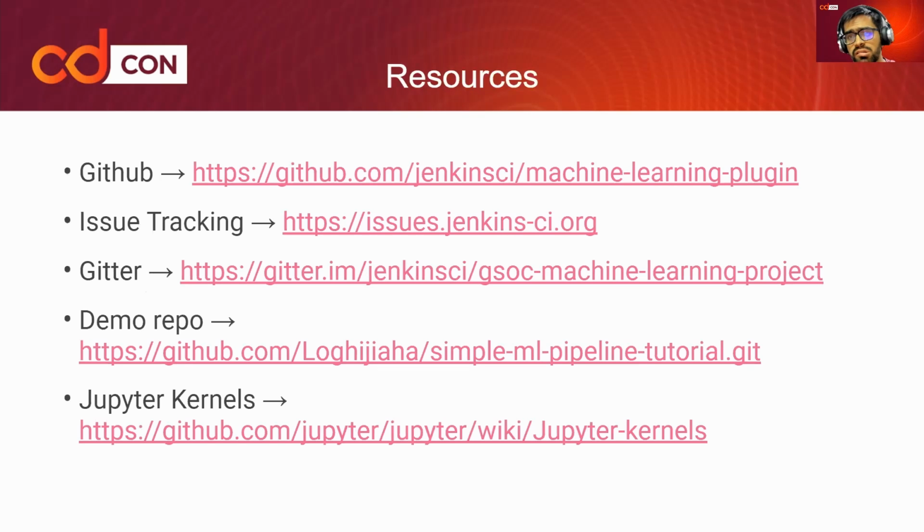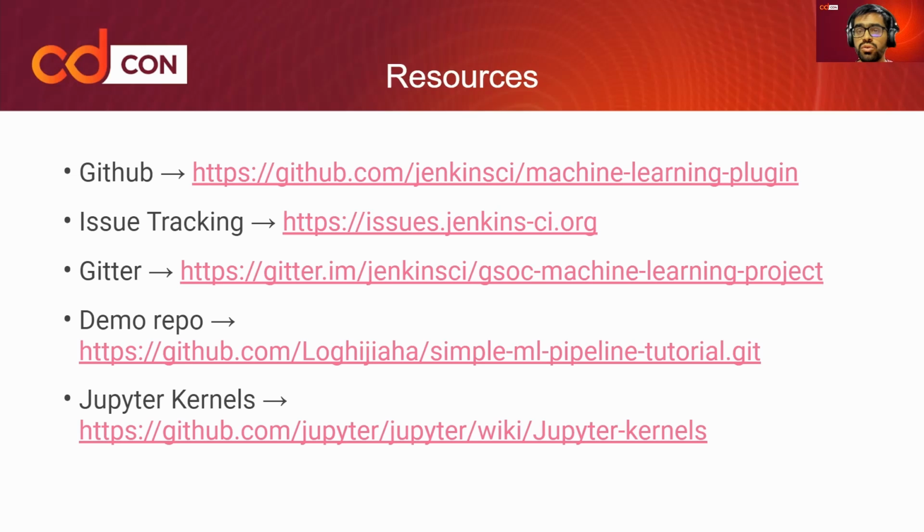And finally, you can also have a look at this amazing list of resources. If you want to look at the source code, you can go to github.com/jenkinsci and go to the machine learning plugin. If you want to look at the current list of issues, you can go to issues.jenkins.io. If you also want to join the Google Summer of Code machine learning project chat channel, you can join that as well.